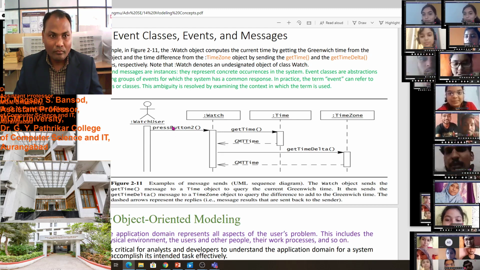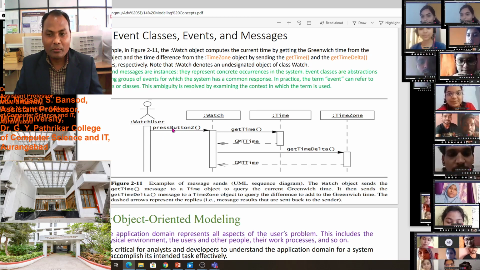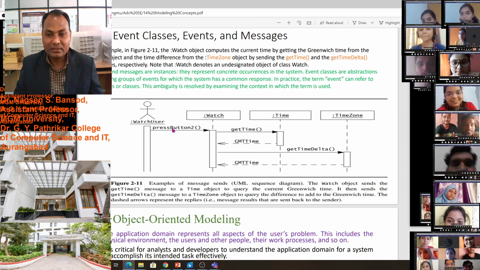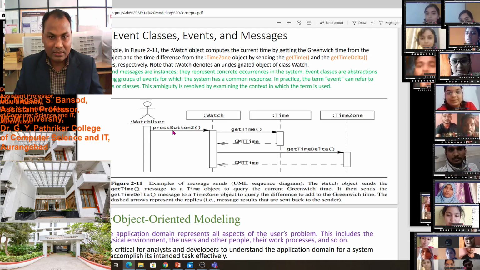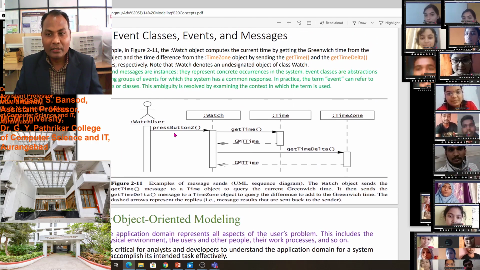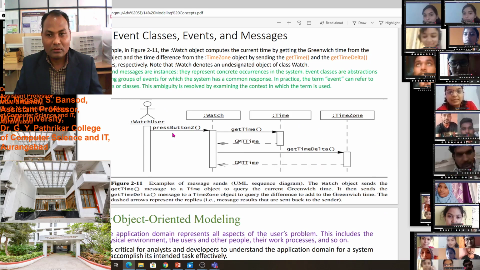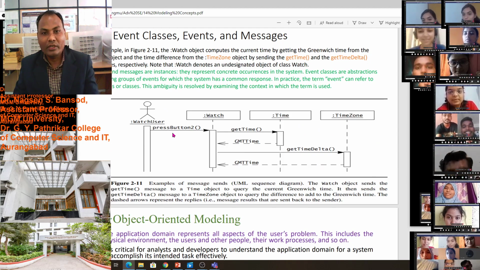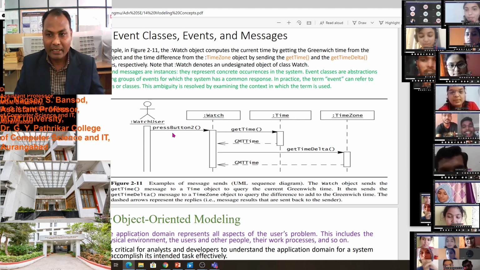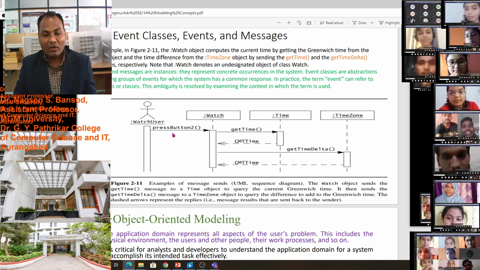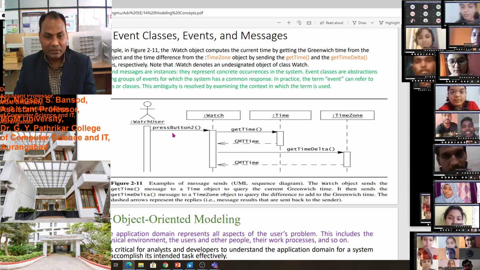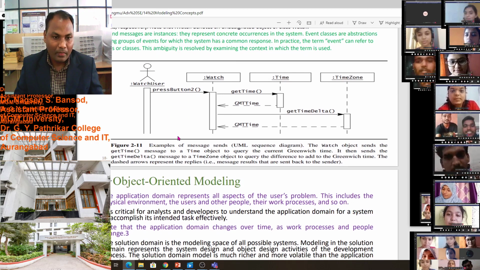So such a type of event is an event class. The event is the instance of the event class, and the message is what transfers from one object to another object.